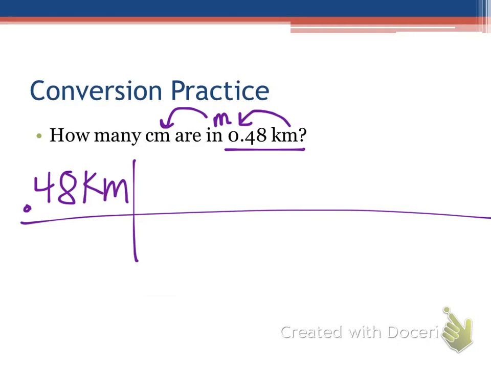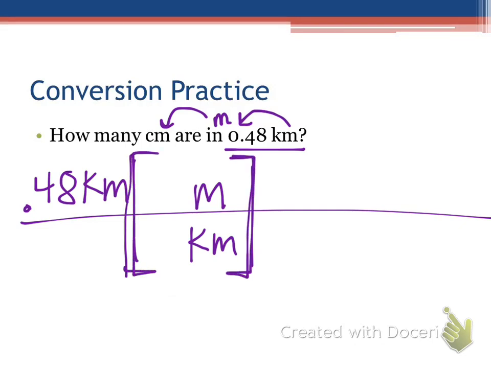Okay? So if I want to get rid of kilometers, where does it go? The bottom, right? It goes opposite of where we started because we want these to cancel. And we said we wanted to go to meters. Okay, then I draw my T. Looking only at this section of our T-chart here, we talk about which is the bigger unit. Yep, good, kilometers. So it gets the 1.